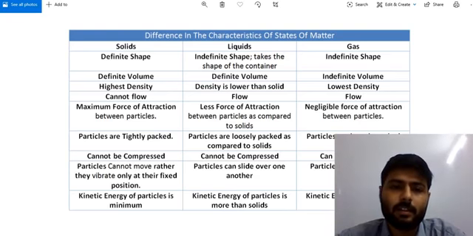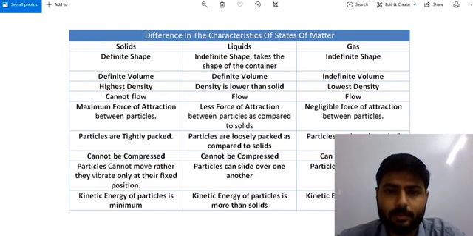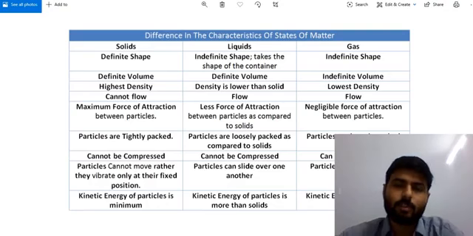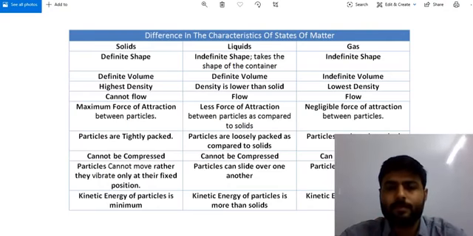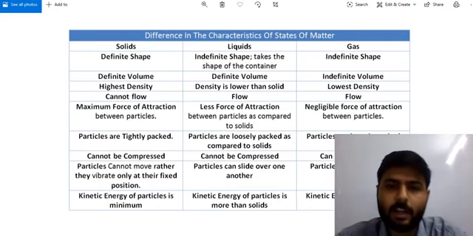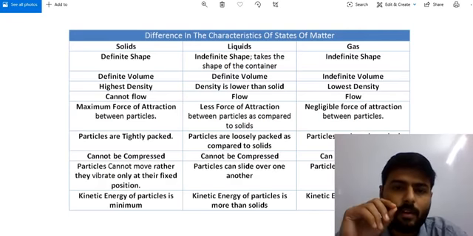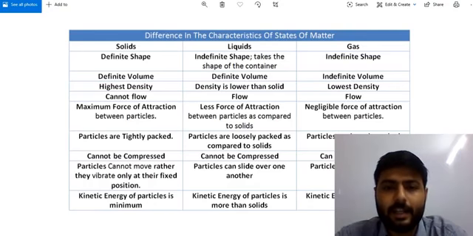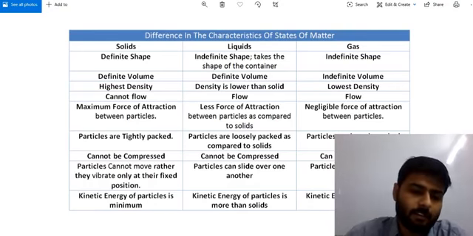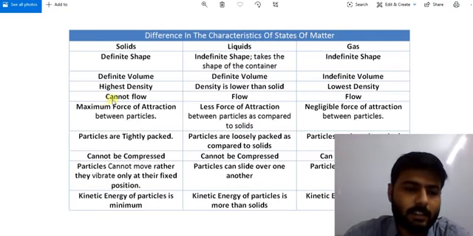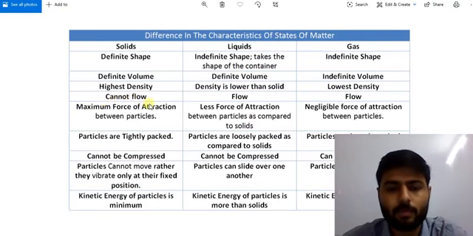For example, your school bag is solid, and have you ever seen your school bag flow? No, it will not happen, because fluidity is not a characteristic of solids. So here we write that solids cannot flow.